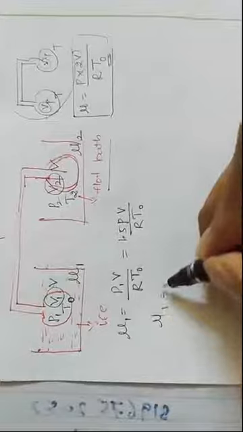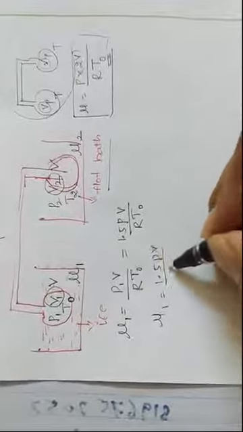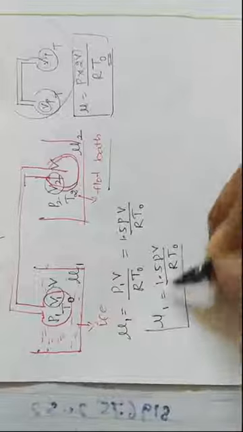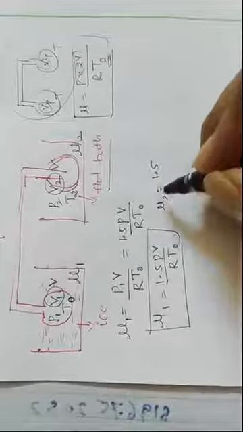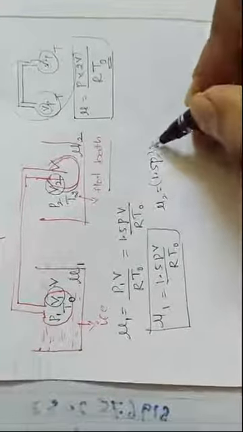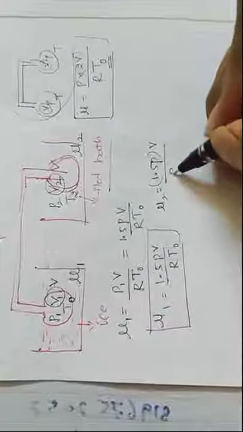Now here we will write separately for the ice bath. So mu1 is equal to P1 V divided by R, temperature is again T naught. But they have given the pressure, it becomes 1.5 times P, so mu1 is equal to 1.5 PV divided by R T naught. So now similarly mu2 can be written as 1.5 PV divided by R, and the hot bath temperature we don't know, let us keep it like that.